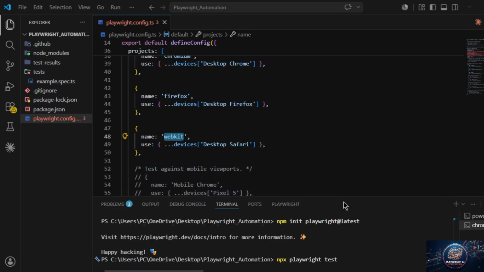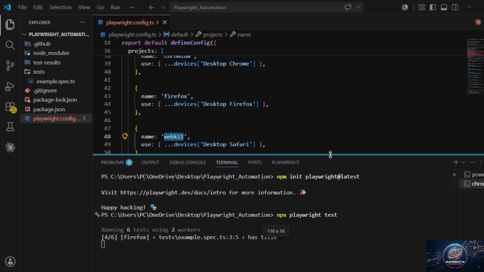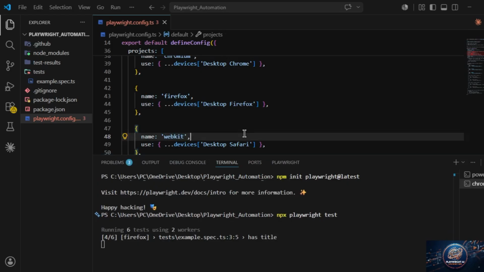Okay, let's wait. And yeah, the most important thing is Playwright test cases will run in headless mode. Because it's a default feature, if we want to run it in headed mode, we also have to mention that in the configure file, whether we want headless mode or headed mode. Let me show you that.